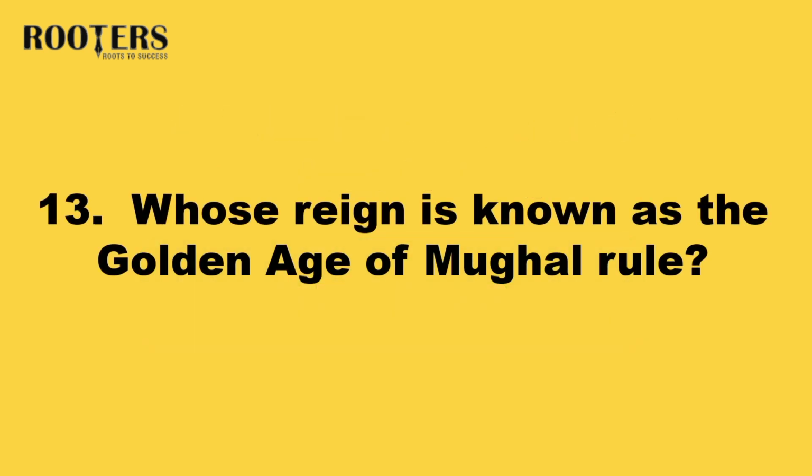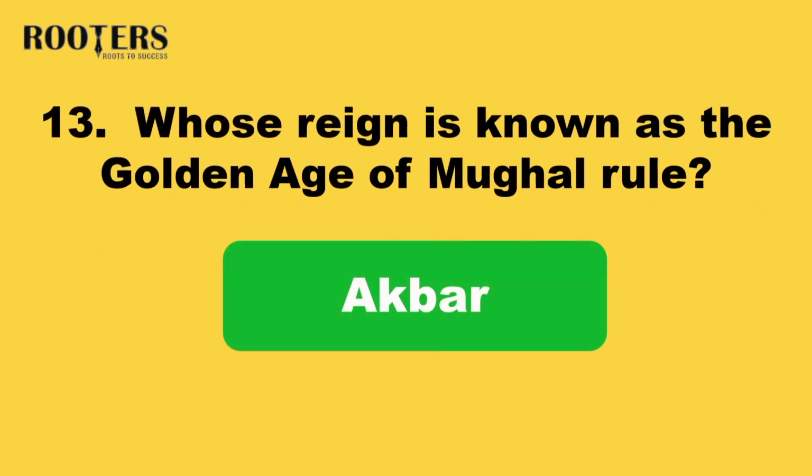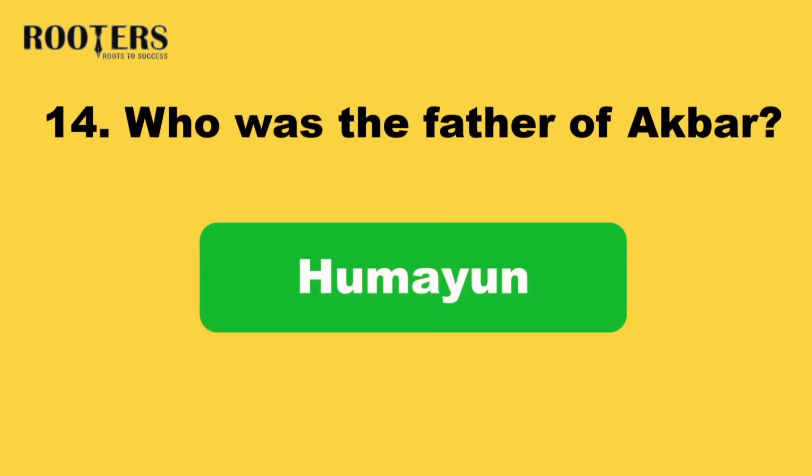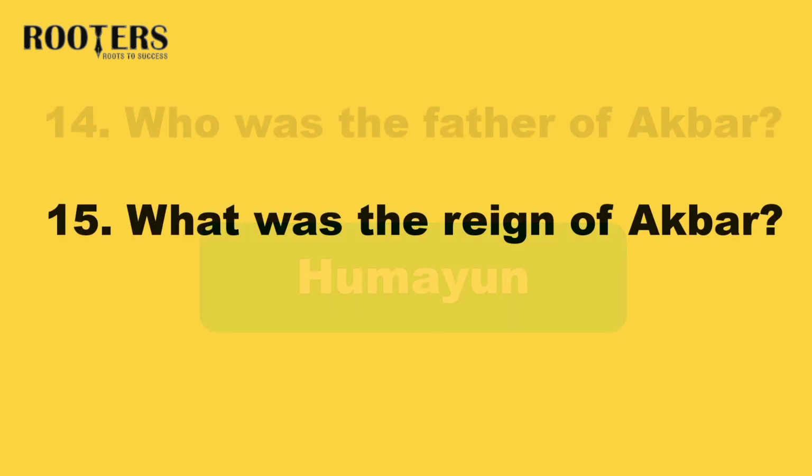13. Whose reign is known as the golden age of Mughal rule? Answer: Akbar. 14. Who was the father of Akbar? Answer: Humayun. 15.